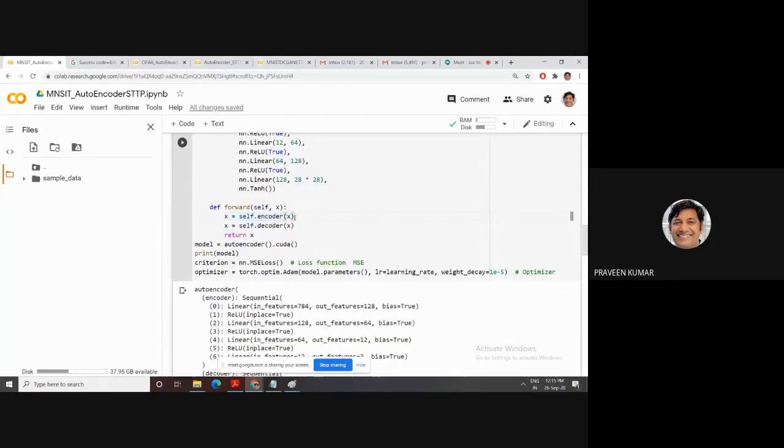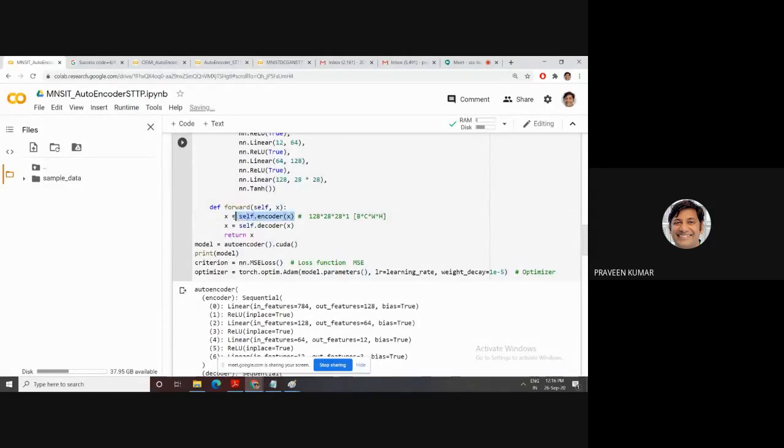What is the input? The input of the encoder is your image, 28 cross 28. Then the channel is 1. Then the number of batches is 128. This is your batch size. The first one is your batch, then sometimes the channel, then width and height. This is your input.